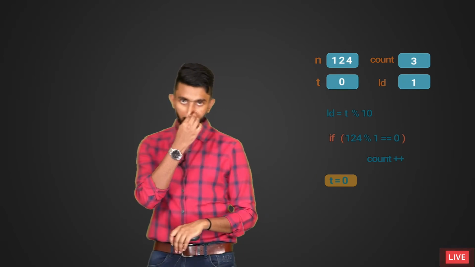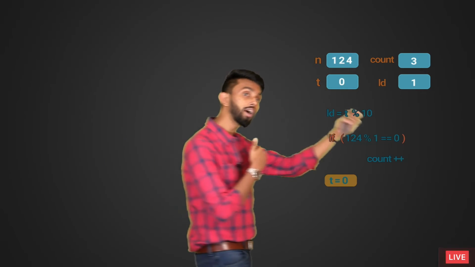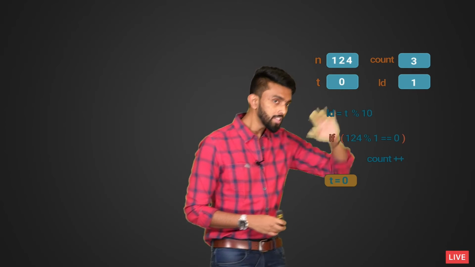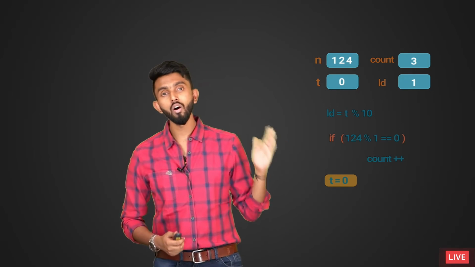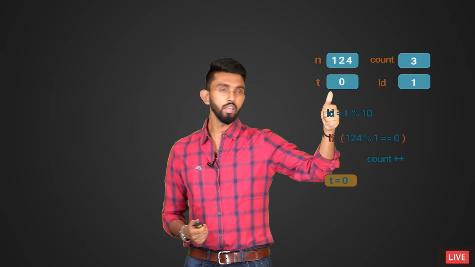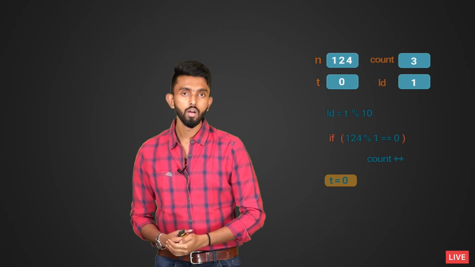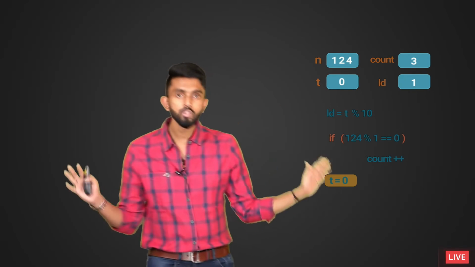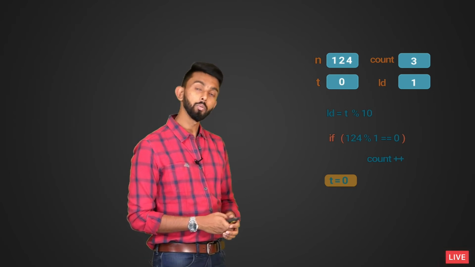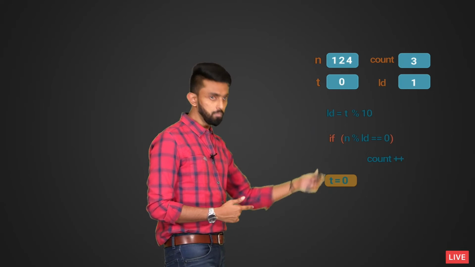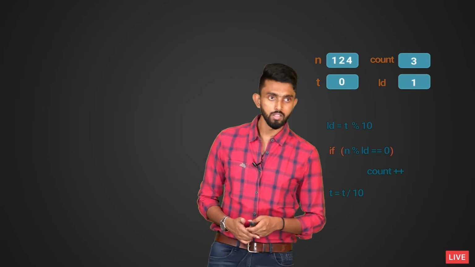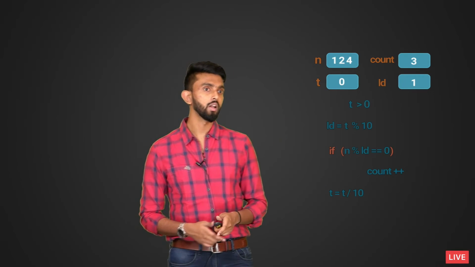I hope you are able to think. So, in a way, you got your condition. This has to keep repeating as long as t is not equal to 0. The moment it becomes 0, stop. Hope you are able to think. How will we write it? That we will see. Anyways, I hope this part is clear to everyone, and that is what I am also writing.